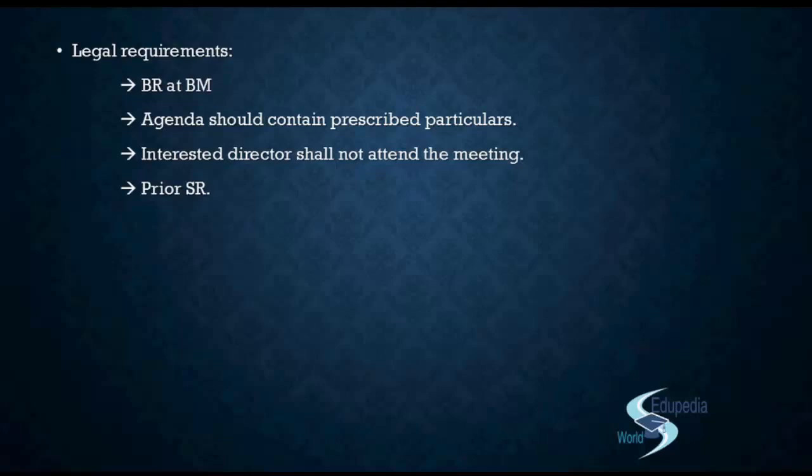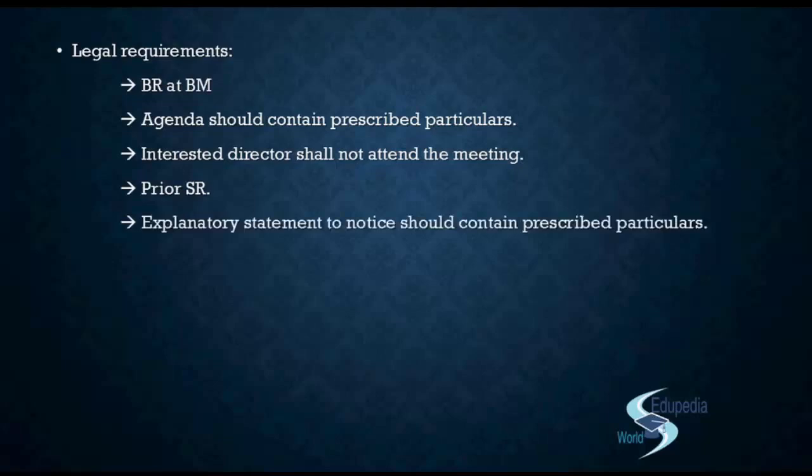Now you have seen the need of passing a special resolution. So when you need to pass a special resolution, you need to call a general meeting. And when you're calling a general meeting, you will have to send a notice. Along with the notice, you will also send an explanatory statement, and that should also contain the prescribed particulars. Now what are the particulars?